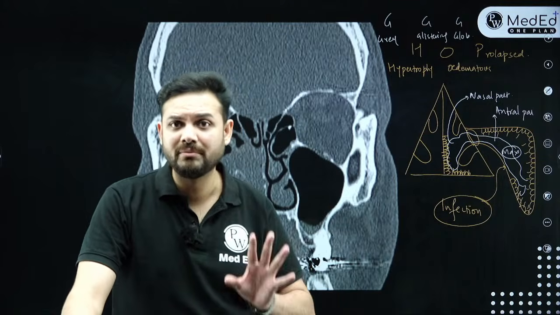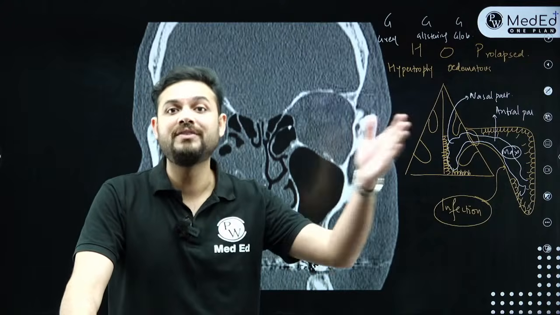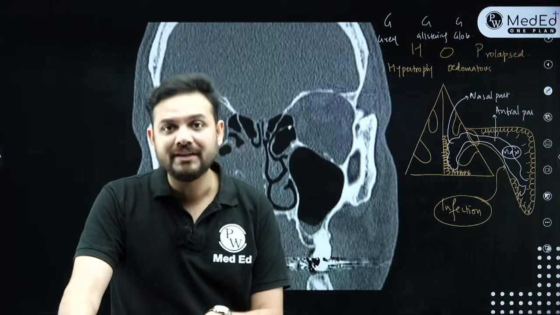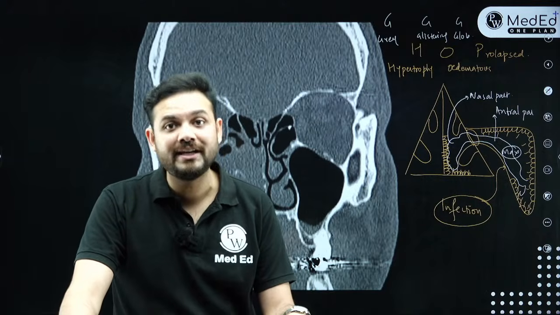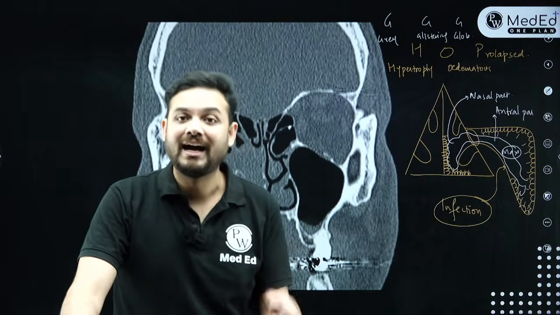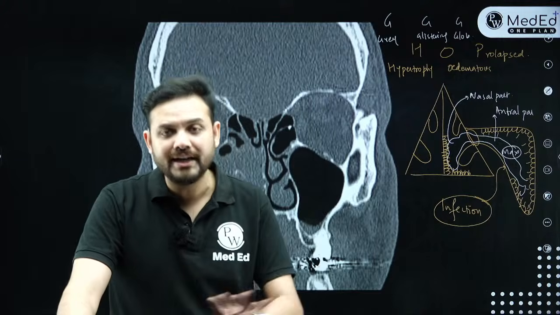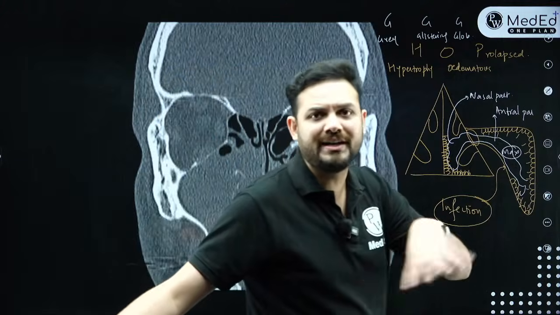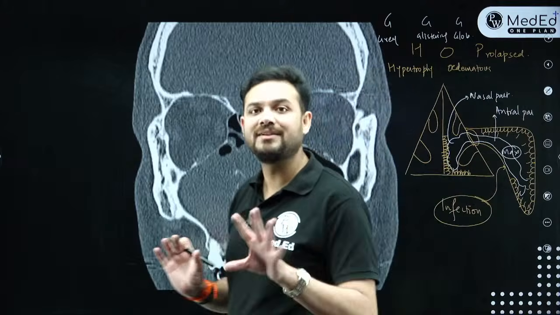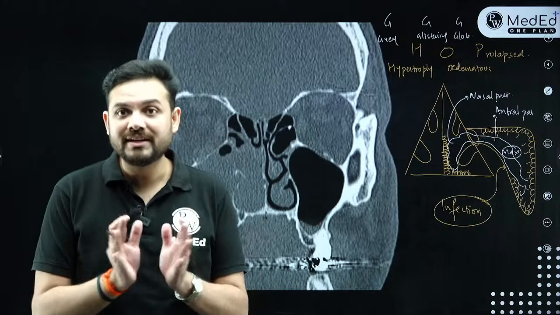Now always remember one point. Antrochoanal polyps are usually in the younger lot. Ethmoidal polyps are always in the bilateral lot as well as elderly lot. That means any man, if they tell you with bilateral nasal obstruction and they are showing you multiple kind of these grey masses over in the bilateral cavities, answer would be what? That answer would be ethmoidal. But if they show you any kind of a picture or a video or an image of a unilateral nasal obstruction, one side there is a polyp, that answer would be nothing but antrochoanal polyp. Now comes another point.